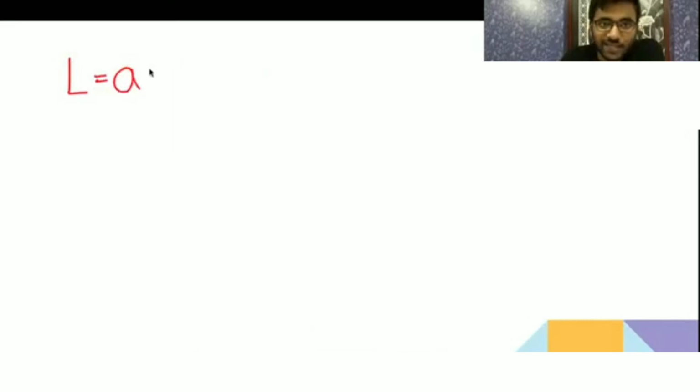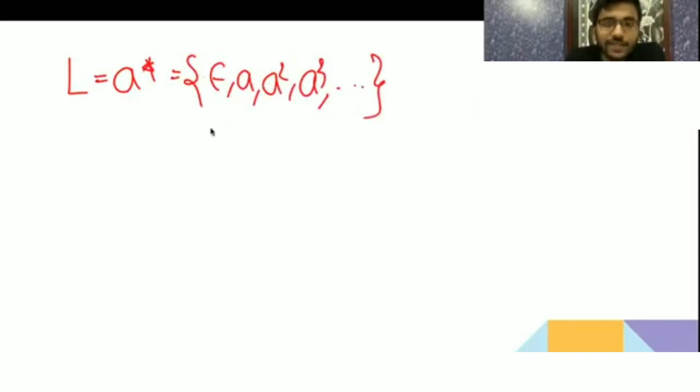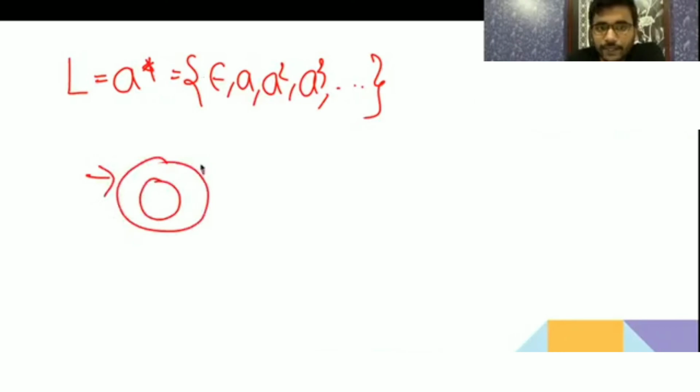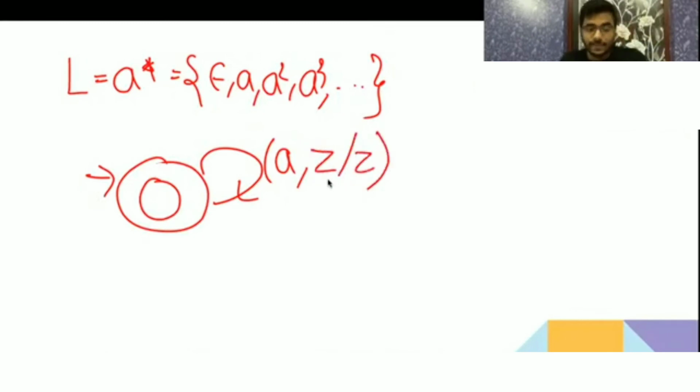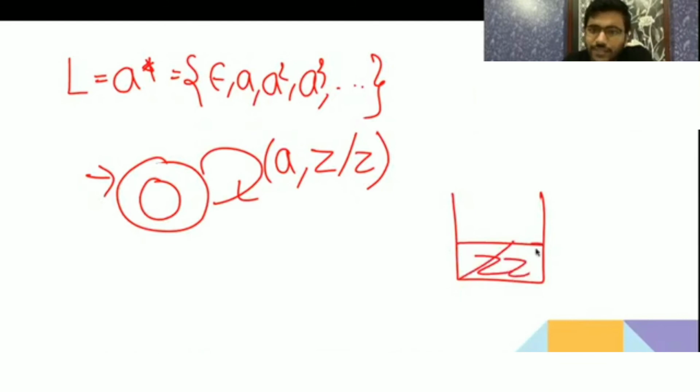L equal to a star. It is having epsilon, a, a2, a3. You know that it is a regular language for which you will be able to give acceptance by final state. If you are getting accepted, done. Now by getting a, the top of the stack will be Z, you replace with Z. See, don't push the symbols until you require to match with anything. Here, if you are getting any number of a, why push a on the stack? Always replace Z with Z, Z with Z, Z with Z. Here you always have to do the replacement.